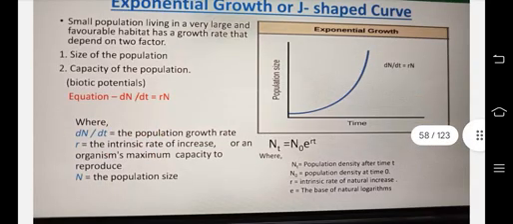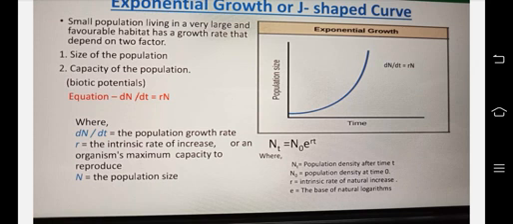Exponential growth or J-shaped curve. A small population living in a very large and favorable environment or habitat has a growth rate that depends on 2 factors: size of the population and capacity of the population, the biotic potential. Equation: dN/dt = rN, where dN/dt is the population growth rate, r is the intrinsic rate of increase, the organism's maximum capacity to reproduce, and N is the population size. You can see exponential growth, the J-shaped curve, dN/dt = rN, population size against time.